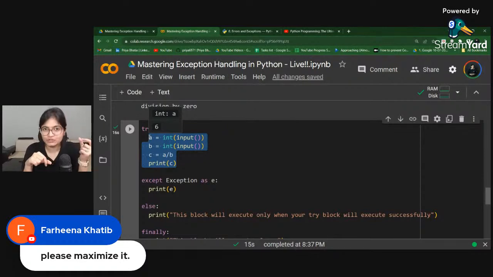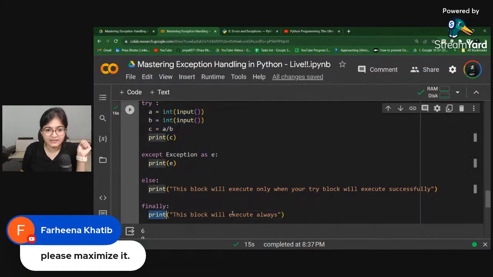Except will catch the exception, so you can print that. Else is the block where, after successful execution of the try block, you want to run these statements to get the complete process done. After that, finally is something where, doesn't matter whether the above code is running successfully or not, I want to run the finally statements all over inside the code. Those statements you will write inside this block. Is this part clear to everyone? Can I get some confirmation from everyone?